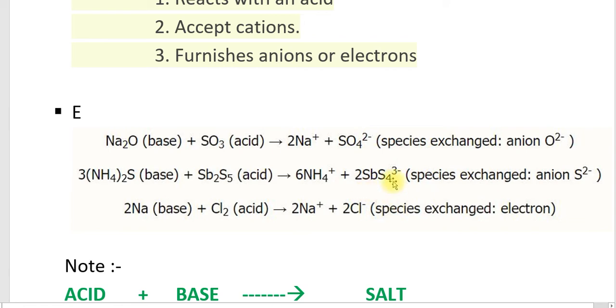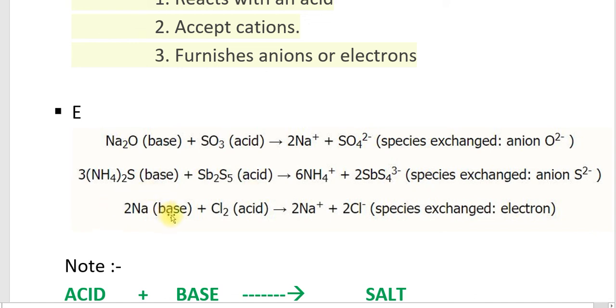Here the exchanged species is not O2-, it is S2-, which is exchanged from (NH4)2S to Sb2S5. Therefore we can say that Sb2S5 is an acid and (NH4)2S is a base.